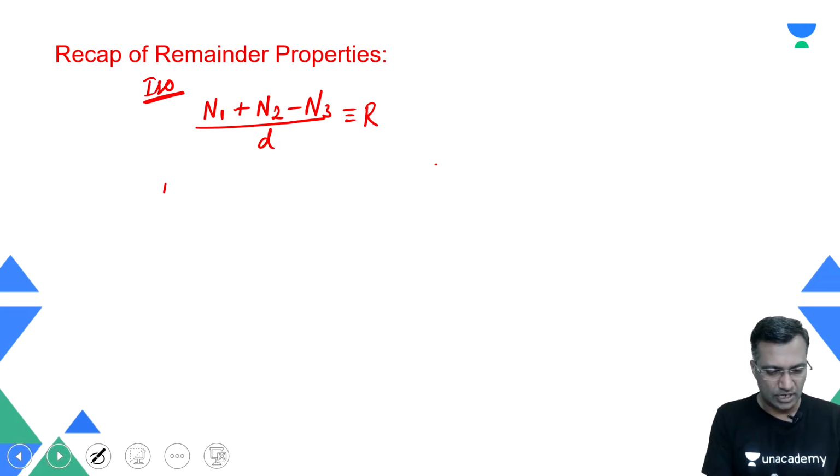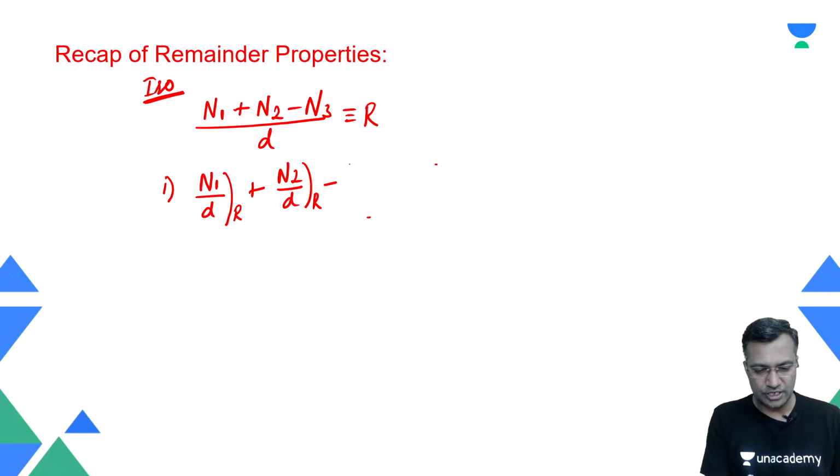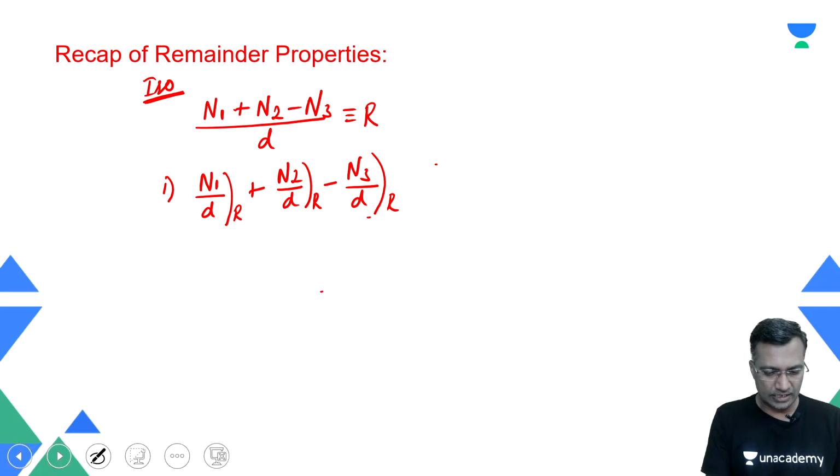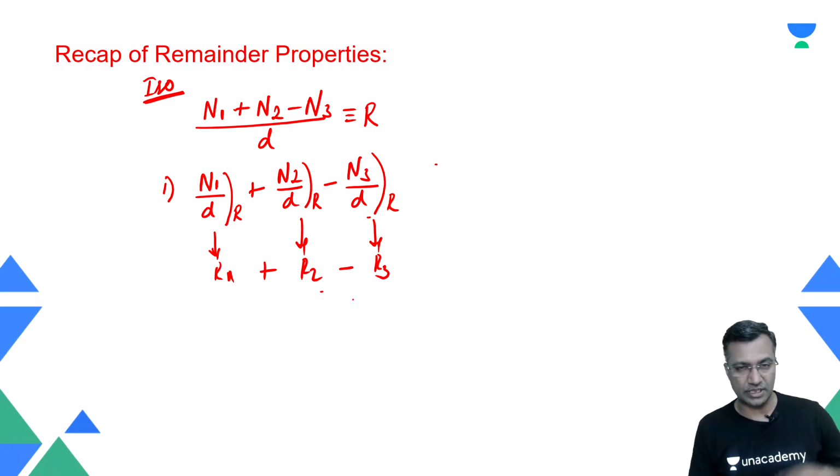Isolation says that I don't have to add up those numbers. I will take number 1, divide by the divisor, and list the remainder. Plus, because there is a plus, you add that. You take the second number, divide by the divisor, and list the remainder. Similarly, you take your third number, divide by the divisor, and list the remainder. Let's say the remainder here is R1, here is R2, and here is R3. You add, subtract, whatever be the sign between them. This is called isolation. That's one of the properties we discussed.